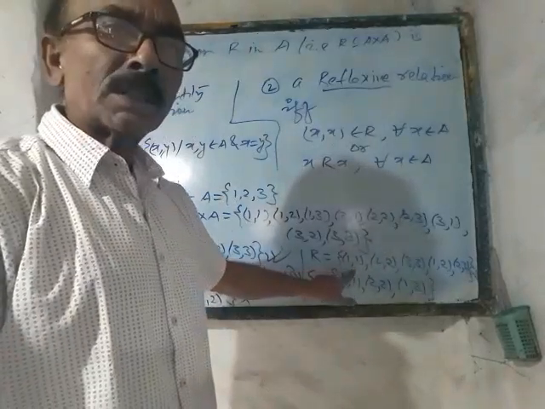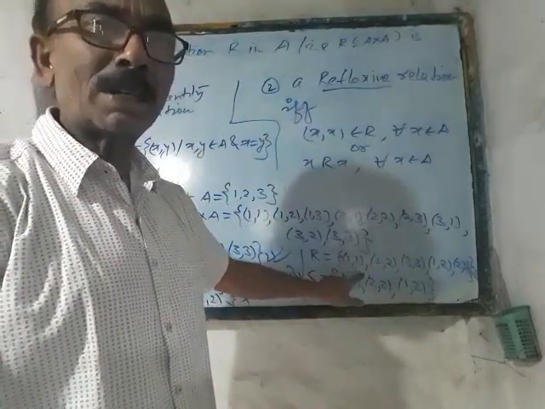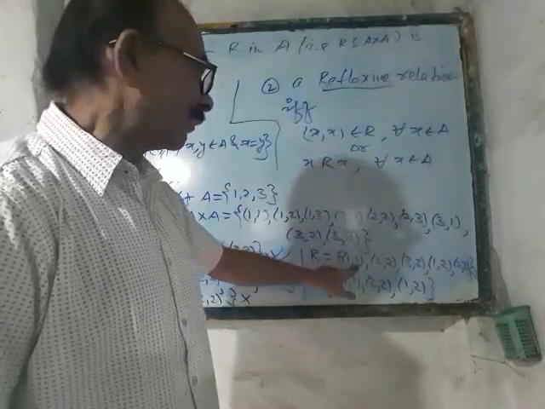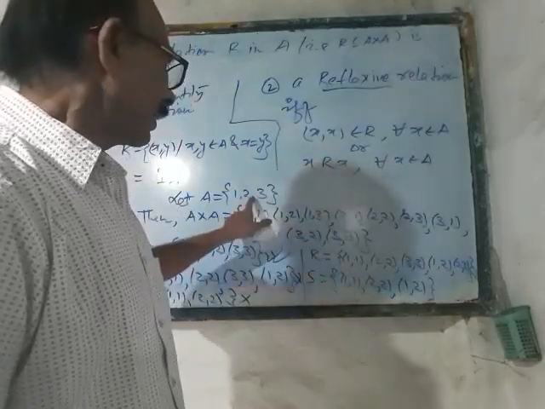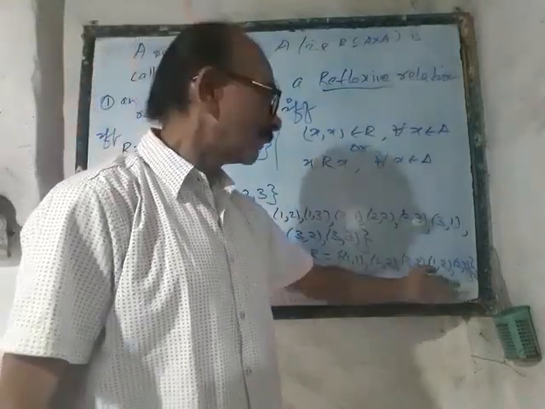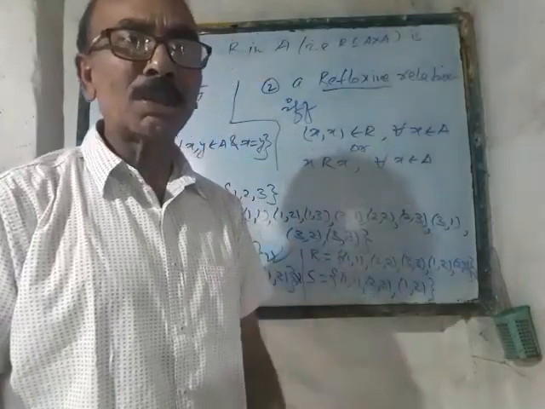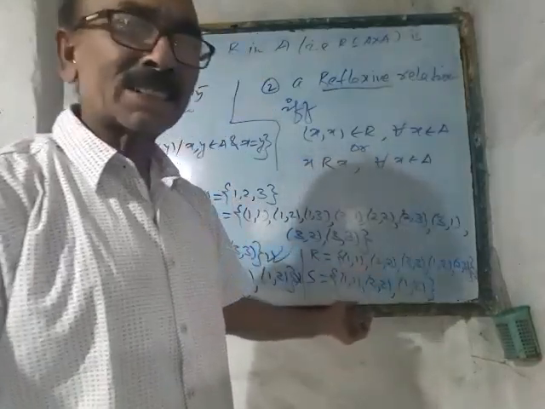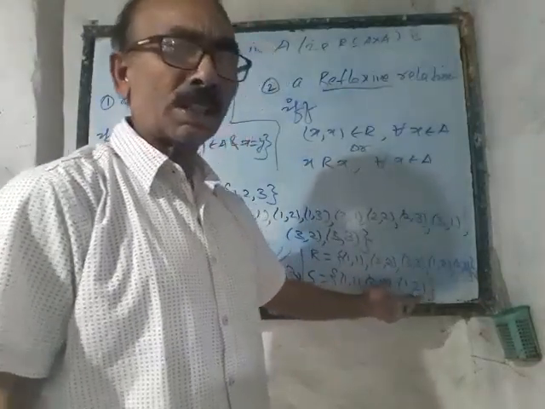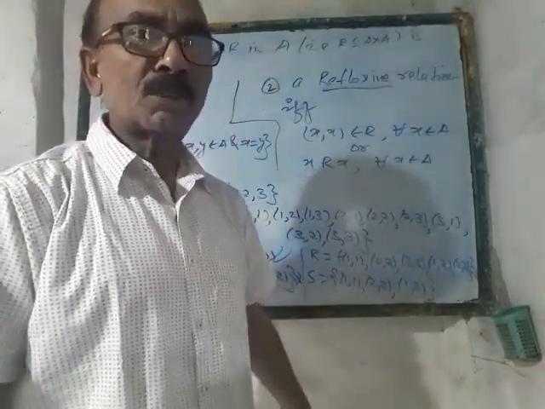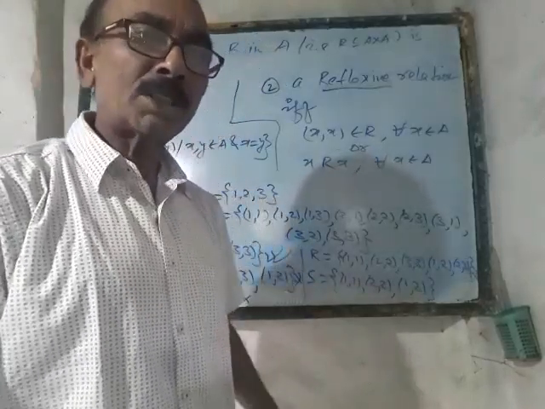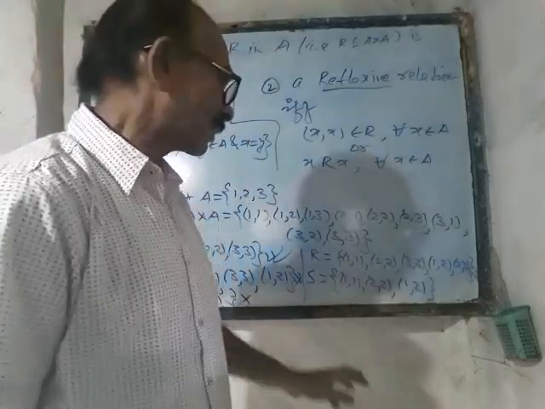According to the definition, is every x related to x in R? Yes. The values of x are 1, 2 as well as 3, and (1,1), (2,2) and (3,3) are present. No matter that we have taken (1,2) as well as (2,3). But in S, (1,1) is there, okay, (2,2) is there, okay, (1,2) is there, okay, but (3,3) is not there in S, whereas (3,3) must be there to define it as a reflexive relation.